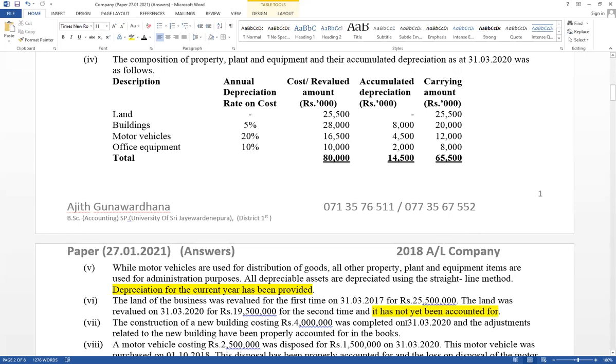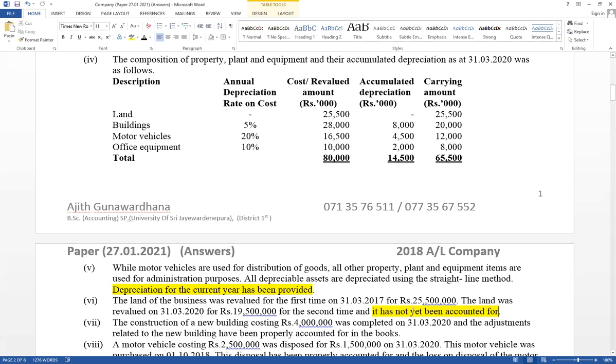This is second time revaluation. Revaluation relevant for land not recorded. Therefore, land opening balance. You have to decide given information opening or closing. Here, even though 31st March 20 is given, all the balances here are not closing balances. See the related adjustment. Relevant for land revaluation.